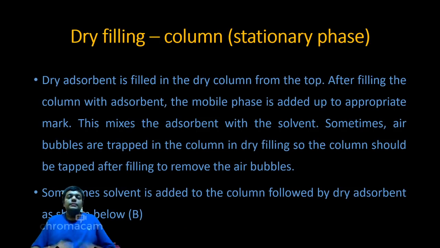Number one, dry filling. Dry adsorbent is filled in the dry column from the top. Why I'm using the again word dry column? The column should not have moisture. After filling the column with adsorbent, the mobile phase is added up to appropriate mark. This mixes the adsorbent with the solvent. Sometimes air bubbles are trapped in the column in dry filling, so the column should be taped after filling to remove the air bubbles. Sometimes solvent B is added to the column followed by dry adsorption as shown below.